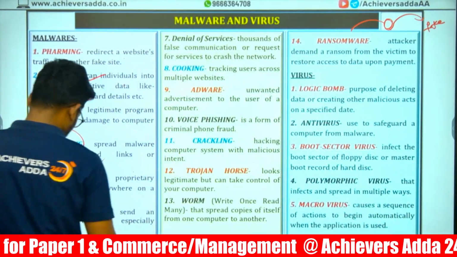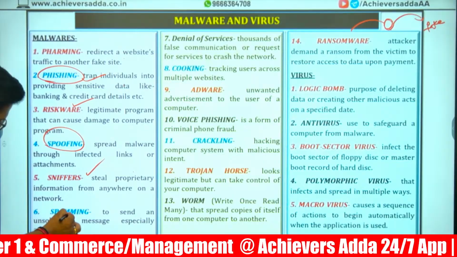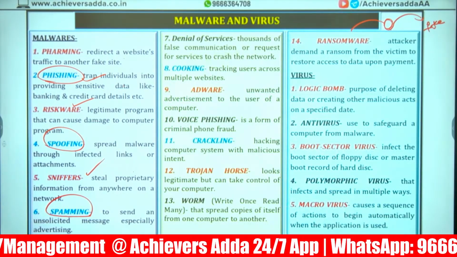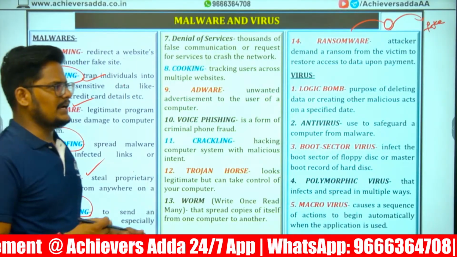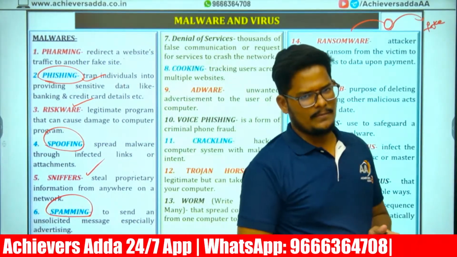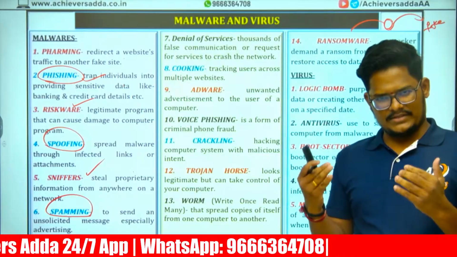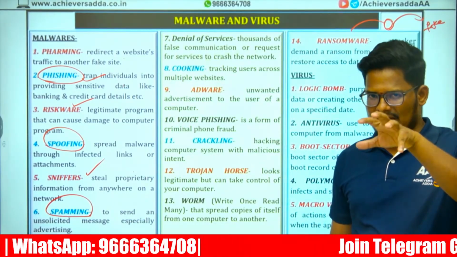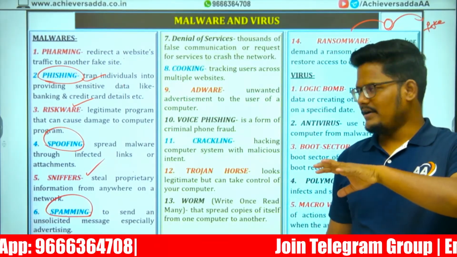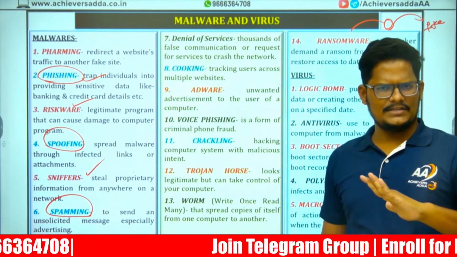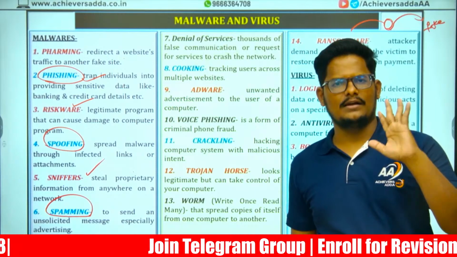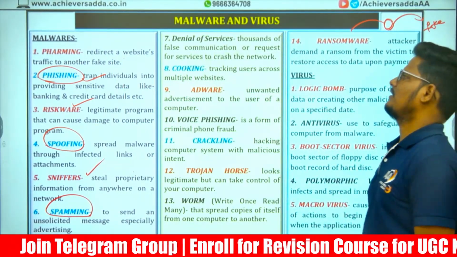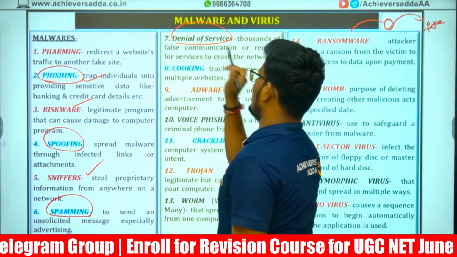Spamming. To send an unsolicited message, especially advertising. Unsolicited means we never requested for any email, but unrequested, unnecessary, bulk number of emails are coming in your email. It is called spam. With this, there is no problem unless virus infected spamming is there. Actually, it is only a bulk number of messages. No problem with that.